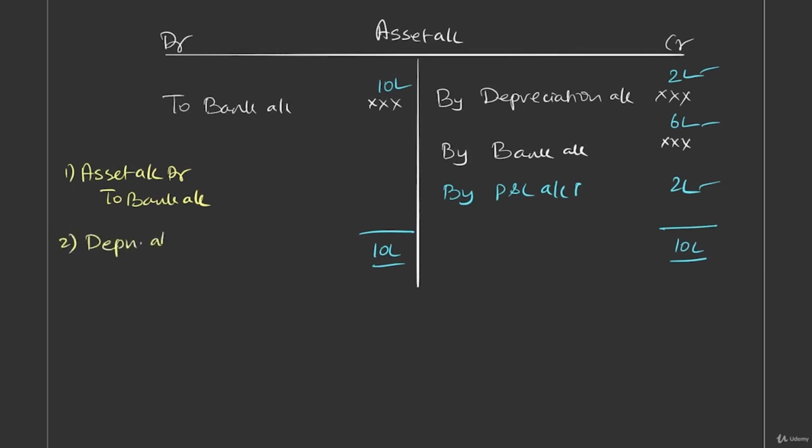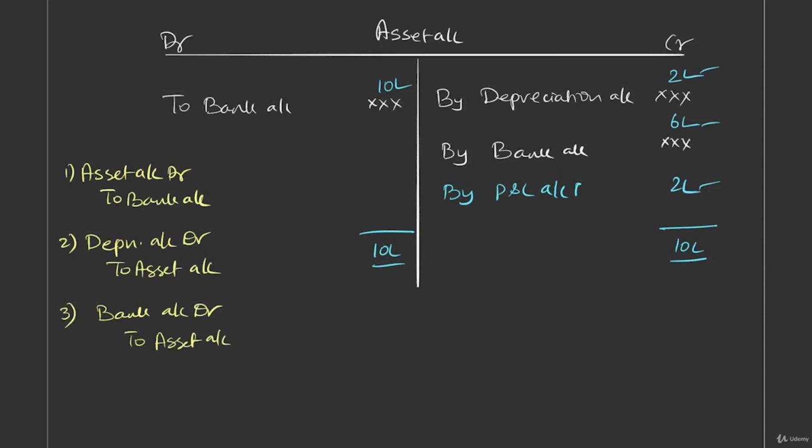Depreciation account debit to asset account. Okay. When an asset is sold, what was the entry? Bank account debit to asset.